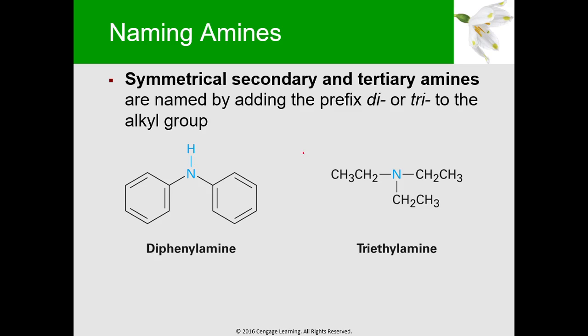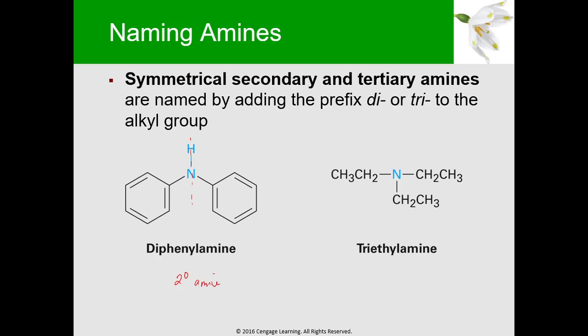How do we name naman symmetrical, secondary, or tertiary amines? So pag sinabi nating symmetrical, so meron kayong symmetry. So may axis of symmetry. Pag pinold mo yung molecule, mag-a-appear, mag-fit sila perfectly. So this example here is a secondary amine.